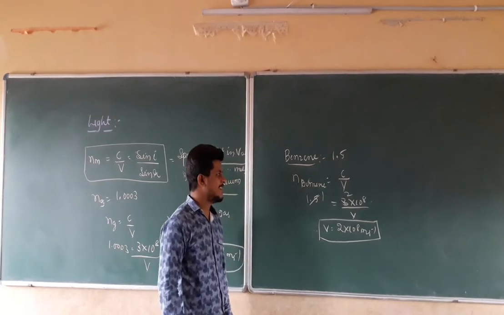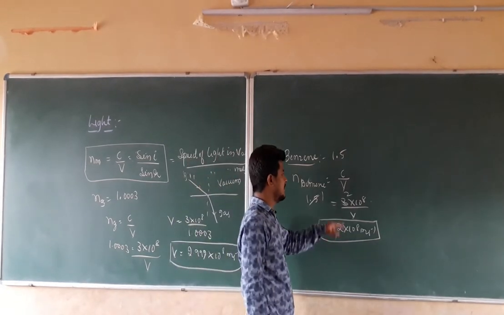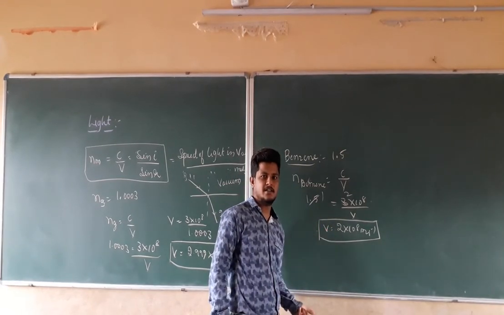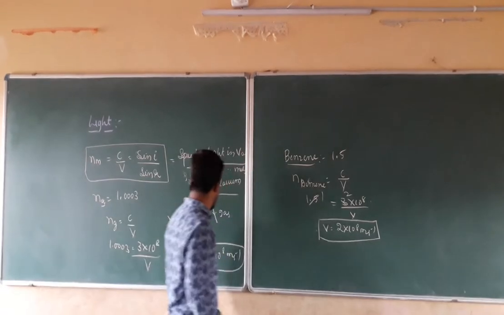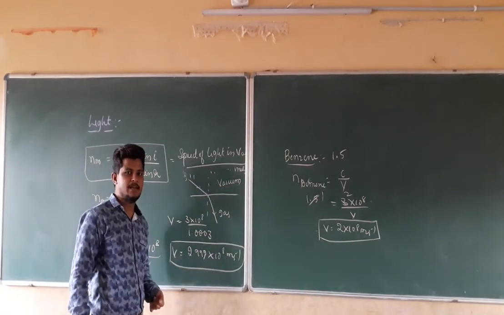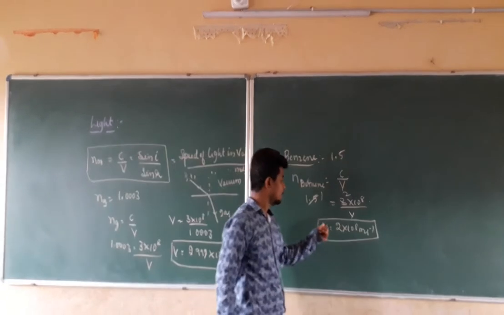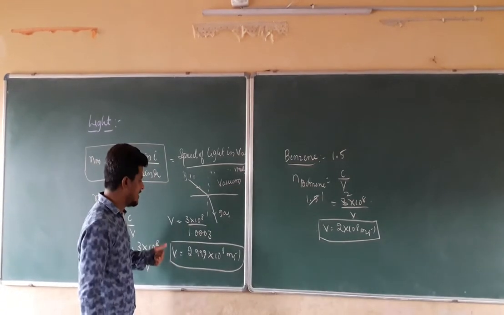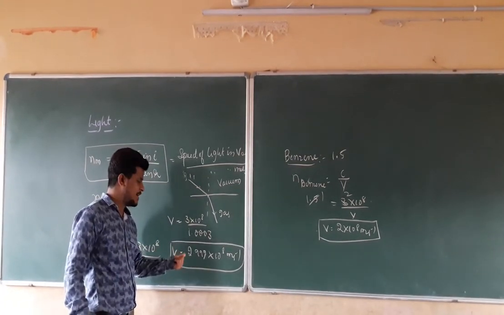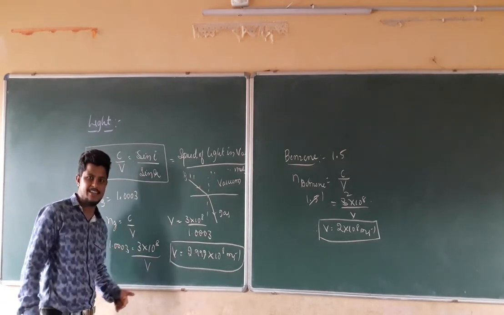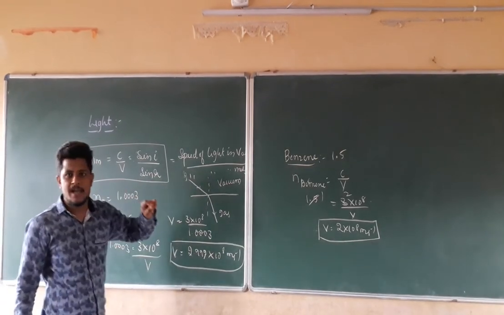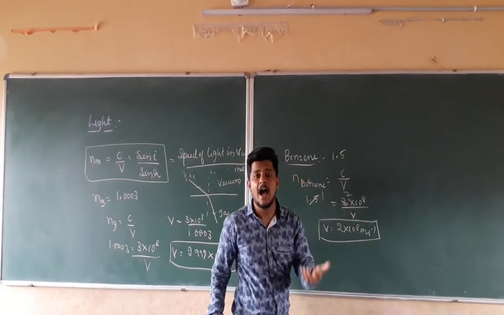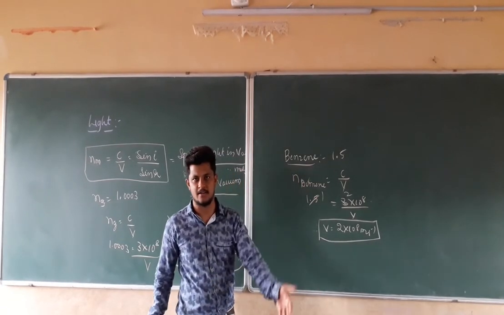So we can say that if you check the difference between the speed of light in vacuum and the speed of light in benzene, it is very less in benzene. When you check here, it is higher in the air medium. When you compare air medium with benzene medium, there is a lot of difference in the speed of light. So by analyzing the speed of light using the refractive index, we can say that in air medium, the refraction amount will be less. In the same manner, in benzene medium, the refraction amount will be high. The extent of the refraction will be higher.